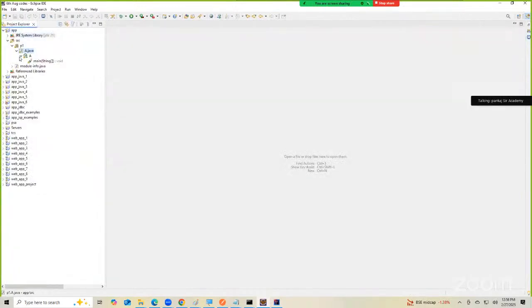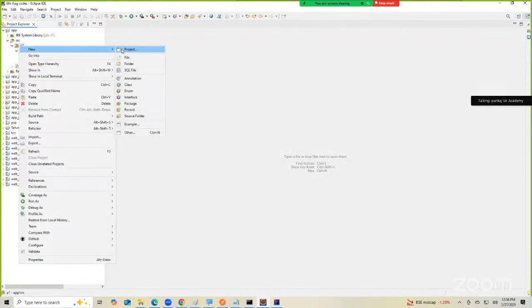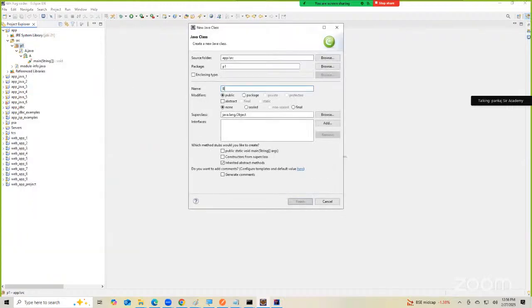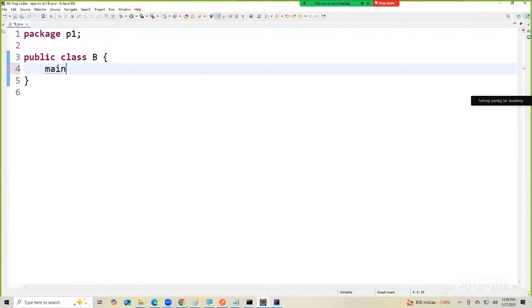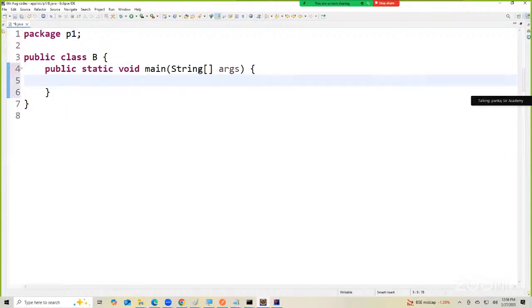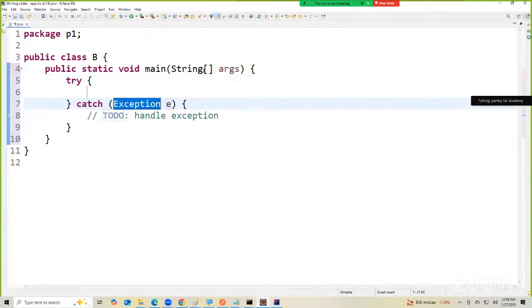For file writer, let's again create a new class P. In this class, I'll create a main method. But this time, I want to write content to a file. So I'm going to use a try catch block because it will throw a compile-time, or checked, exception.